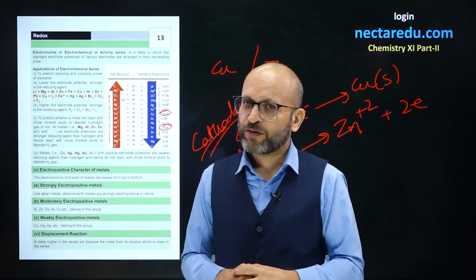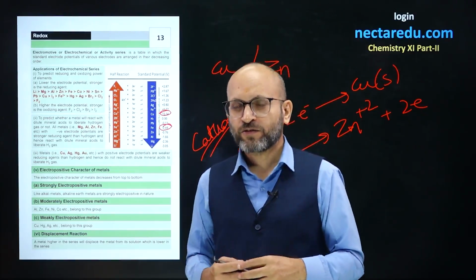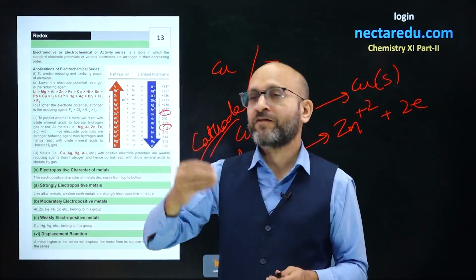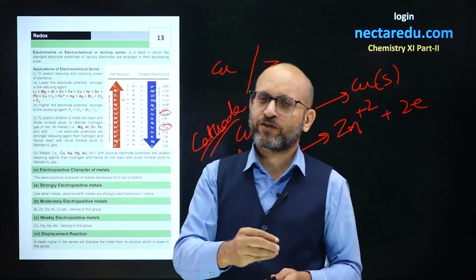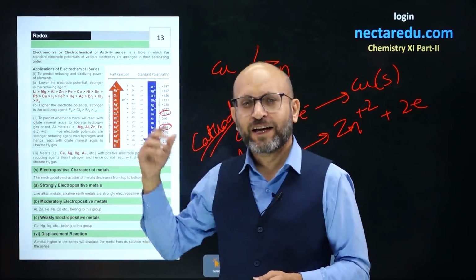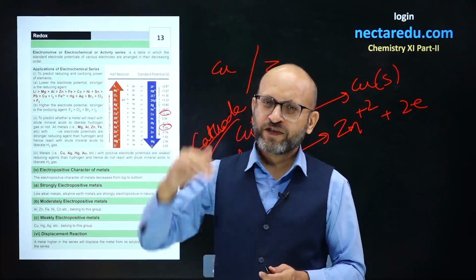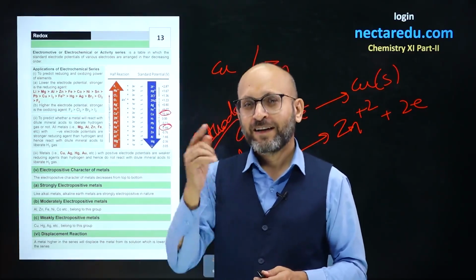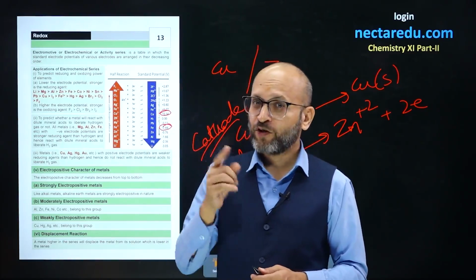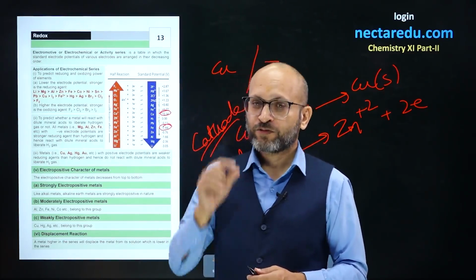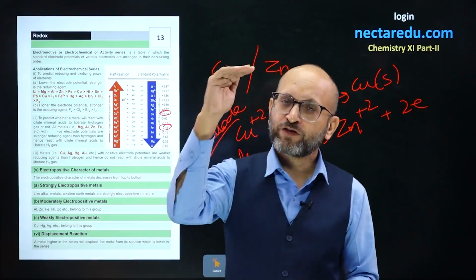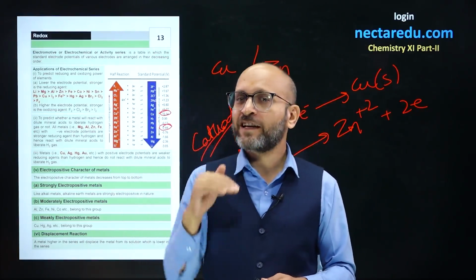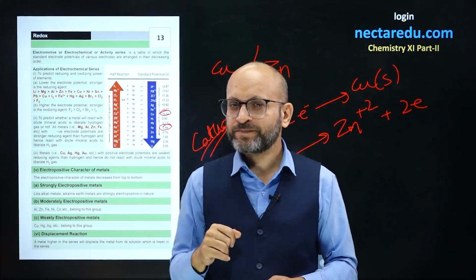become the anode. Alright, you can figure out these things also, and more importantly you can figure out which is more electronegative, which is more electropositive, which is less electronegative, less electropositive from these values. More electrode potential, more is electronegativity. Less electrode potential, less is electronegativity, and more will be electropositive character. So the element which has higher electrode potential is an electronegative element. An element which has lesser electrode potential is an electropositive element.